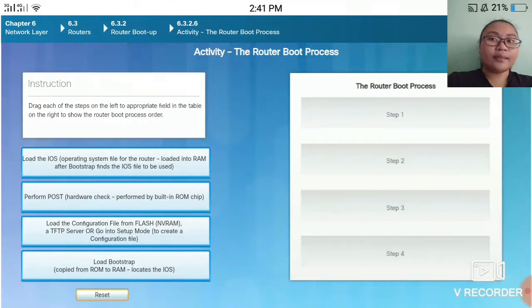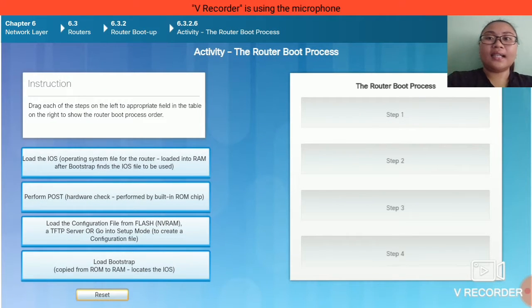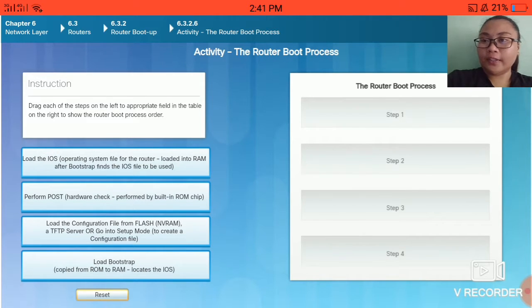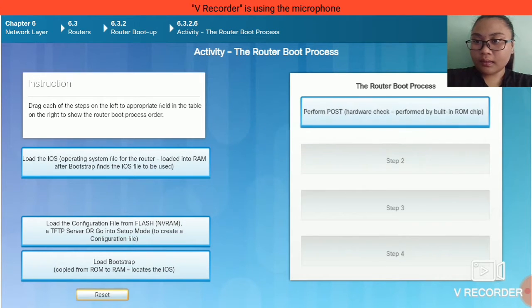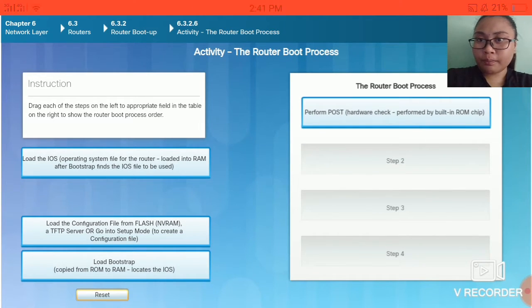This is the last activity in Chapter 6 entitled The Router Boot Process. Instruction: drag each of the steps on the left to the appropriate field in the table on the right to show the router boot process order. Step 1. I think this one. Perform POST, like hardware check performed by built-in ROM chip.